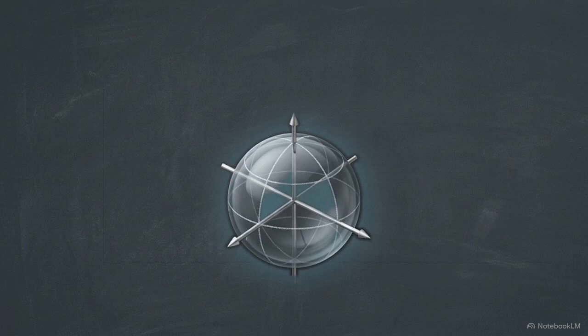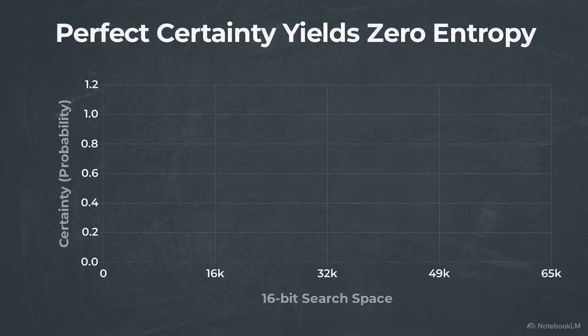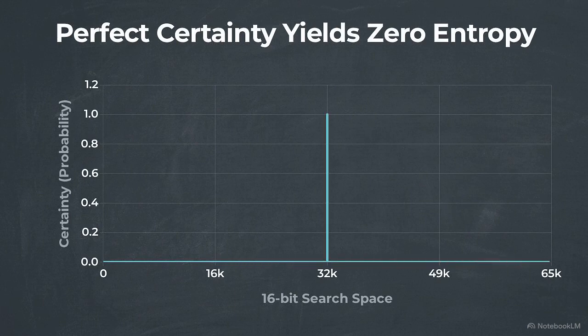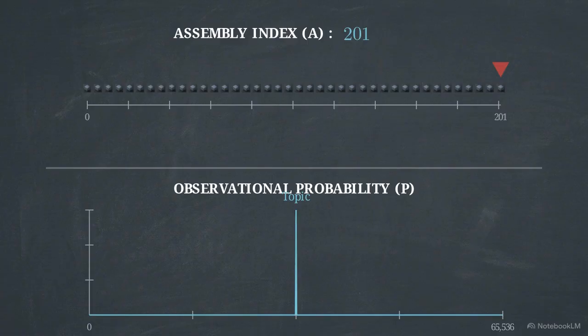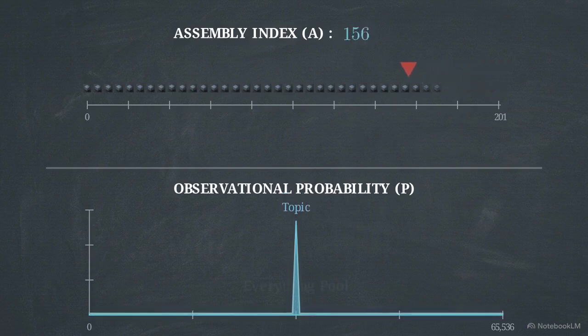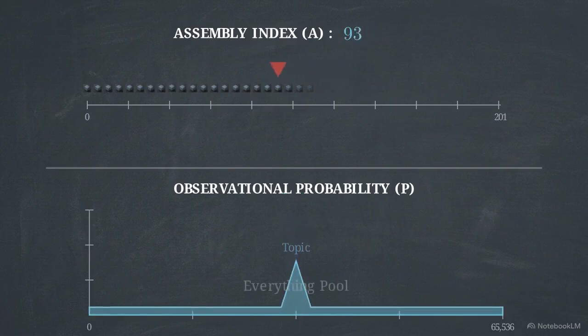The system is in a pure state, ready for us to reverse the process and observe the decay of that certainty. In this framework, the cracked 16-bit key represents a converged reality. Because there is 100% certainty regarding its state, the Shannon entropy is exactly 0. Now we initiate quantum retrodiction. By applying the inverse Grover operator, we rewind the assembly index, removing the causal history from the ledger one step at a time. As those causal events are removed, the observational certainty dissolves.